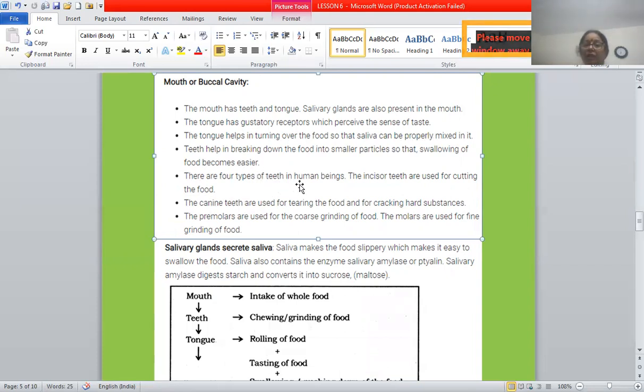There are 4 types of teeth in human beings. The incisors are used for cutting the food, canines for tearing the food and cracking hard substances, premolars are used for the coarse grinding, and molars are used for the grinding of food.